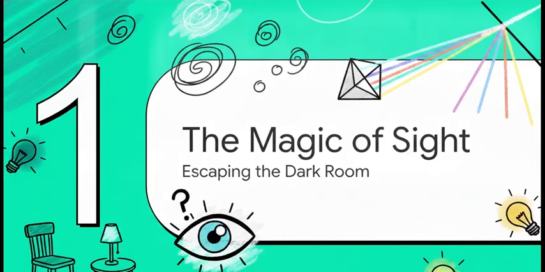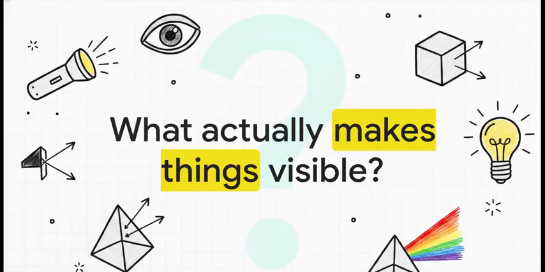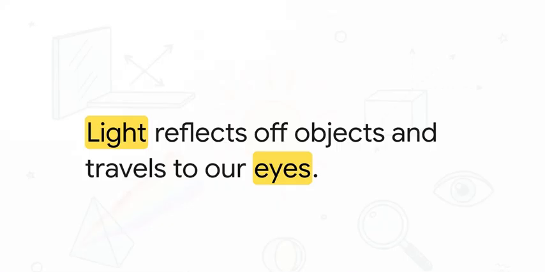To kick things off, let's talk about the magic of sight, or as I like to call it, escaping the dark room. Just imagine stepping into a completely pitch-black room. The objects inside are all still physically there, right? But your eyes just can't detect them. It brings up a really simple but fundamental mystery. What actually makes things visible? If the objects don't vanish in the dark, what's that missing ingredient that turns an invisible room into a visible one? Well, it all comes down to the bounce.